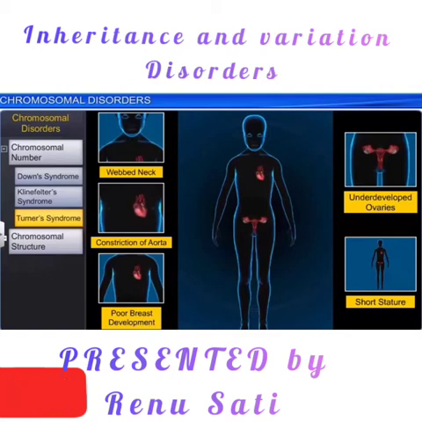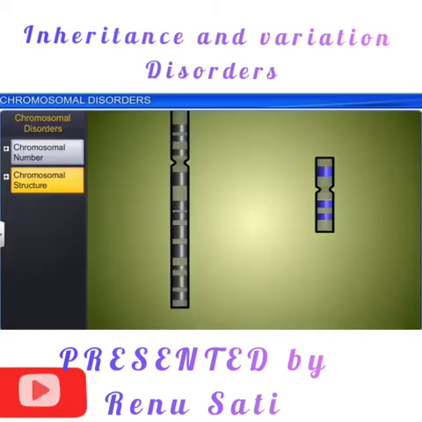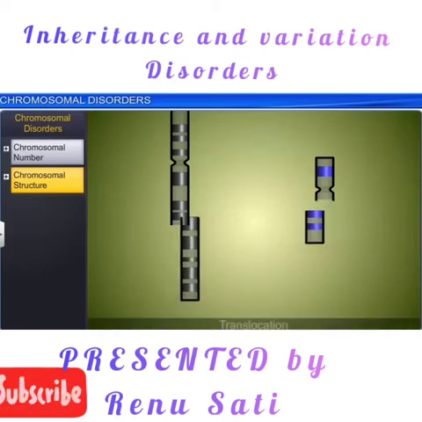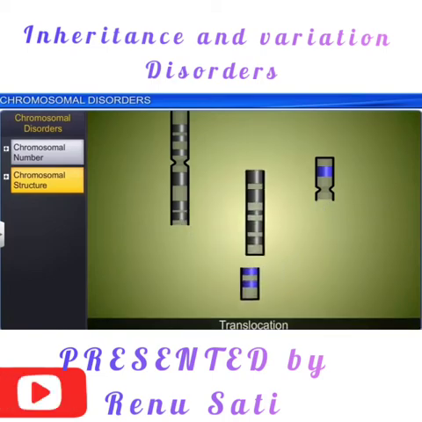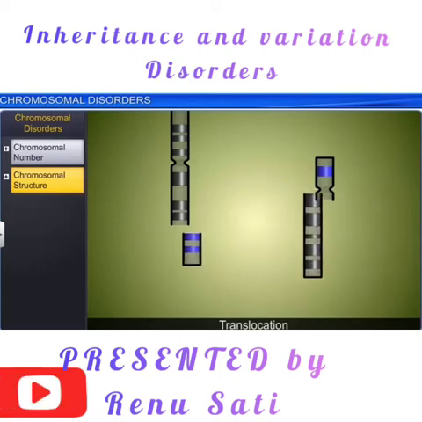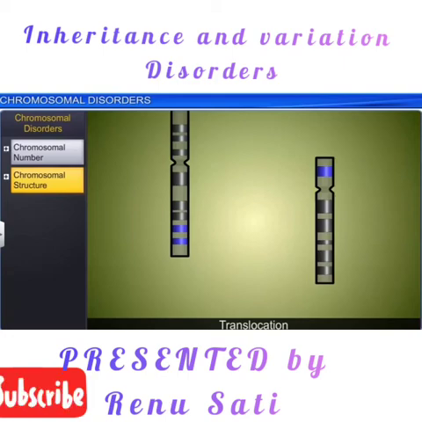So generally the chromosomal disorders, 3 are there in your syllabus: Down syndrome, Klinefelter syndrome and the Turner syndrome. There are certain disorders which are due to change in the chromosomal structure during the process of meiosis, so that a particular type of protein is not able to be produced by the body.